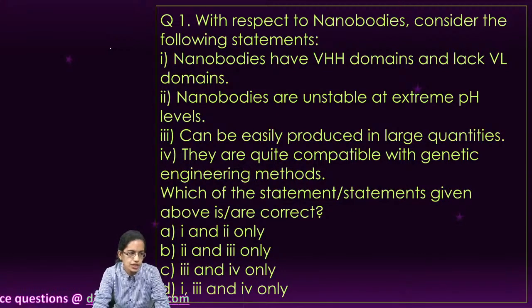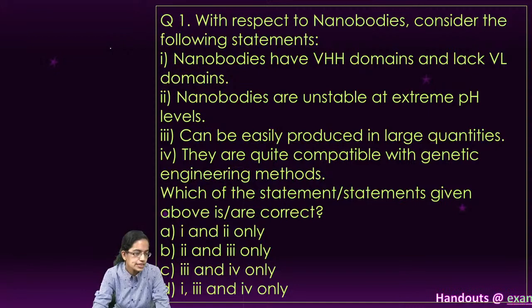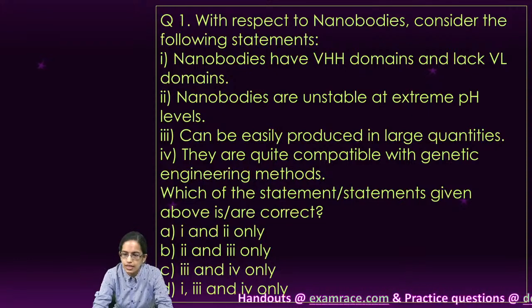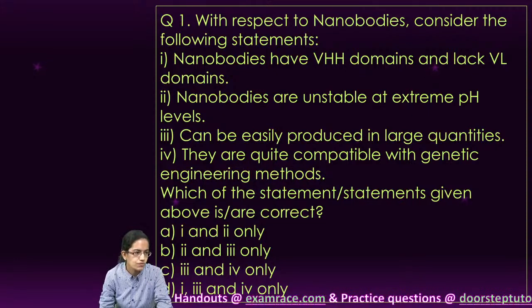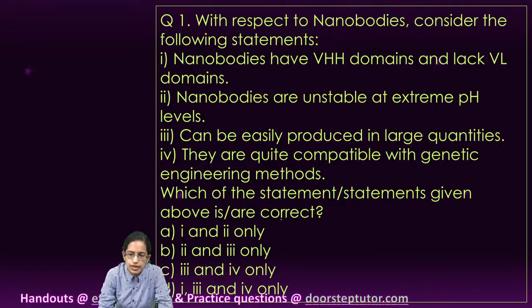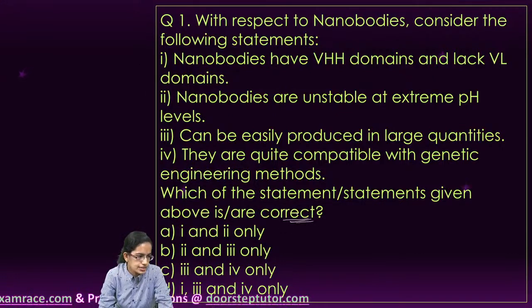The first question that we are trying to take here talks about nanobodies. Which of the following statements about nanobodies is correct? We have the choices here and you are supposed to answer the correct choice. So we have nanobodies and the various domains in which it is important, and you have to find out which of the following are correct statements.